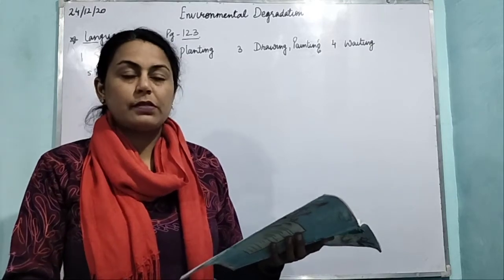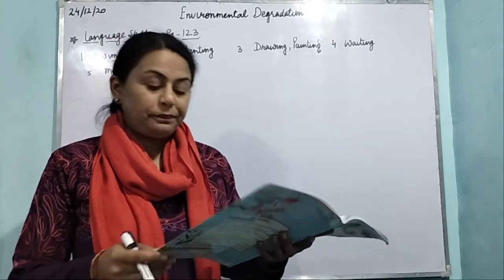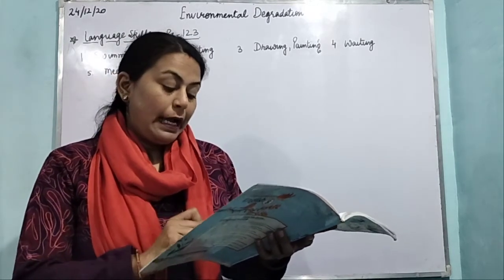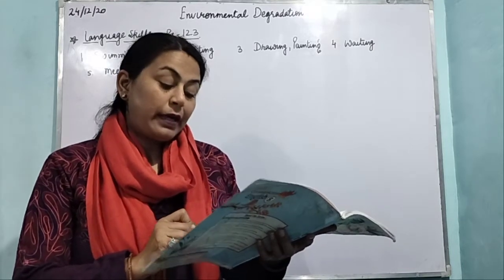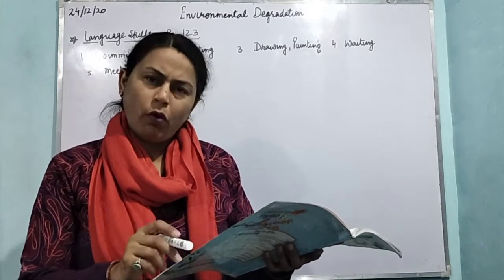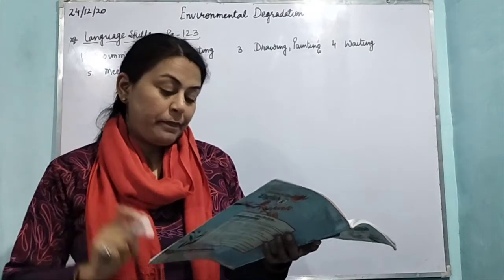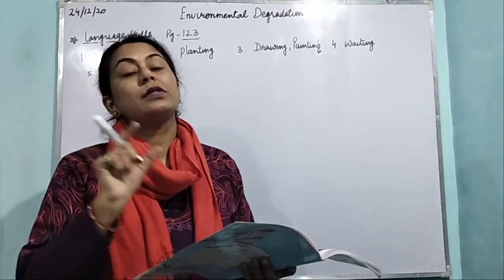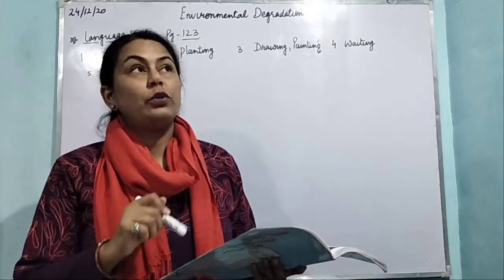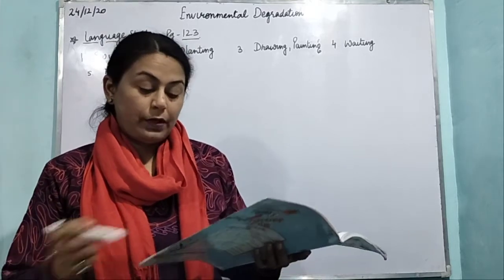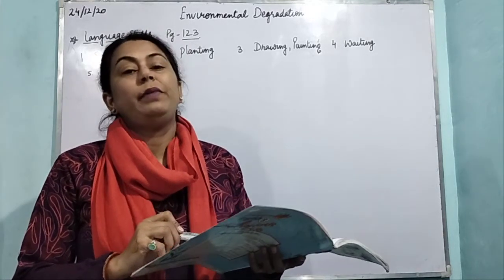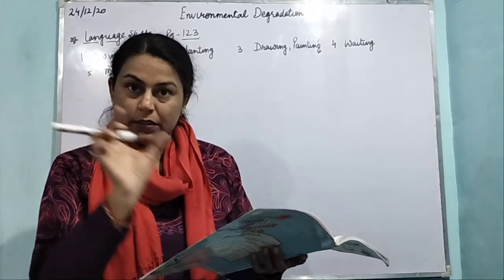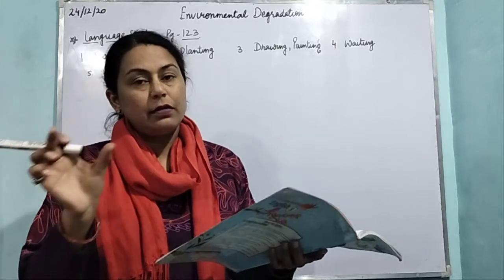We will do these phrases also in the coming weeks. The phrasal verb consists of a verb and a particle. Particle कैसे? On, off, at, या कुछ भी ऐसा लग जाता है verb के साथ. A particle may be an adverb or a preposition. And it gives a verb a special meaning, और वो verb को एक special meaning देता है. वो मिलकर, दो तीन जो वर्ड्स हैं मिलकर फ्रेजल वर्ब बनते हैं.